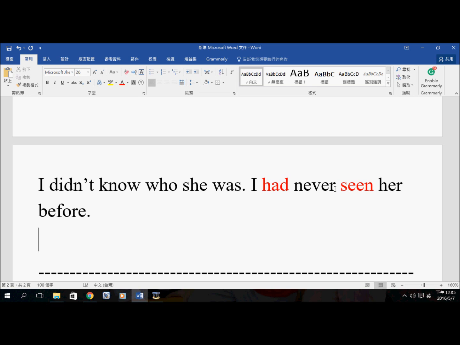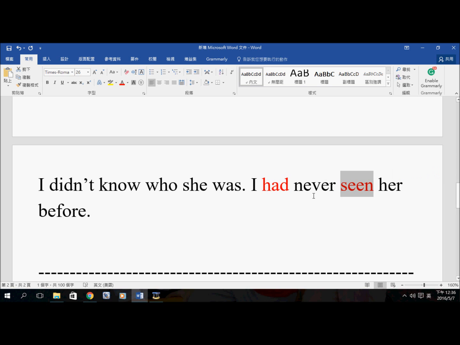And also beware. You know that there are some verbs we simply do not use with continuous tenses, with any continuous tenses. Like for example, this one. You do not rewrite this in the past perfect continuous because we simply don't use see with continuous tenses. It's a statement of fact. We don't use seeing. Like I've never seen her before. We don't say that. Okay. So some verbs are not compatible with continuous tenses.